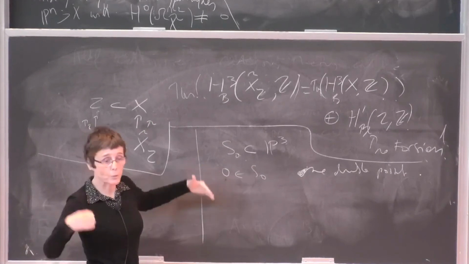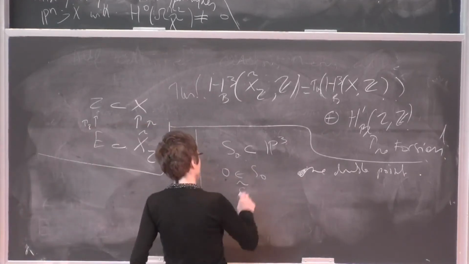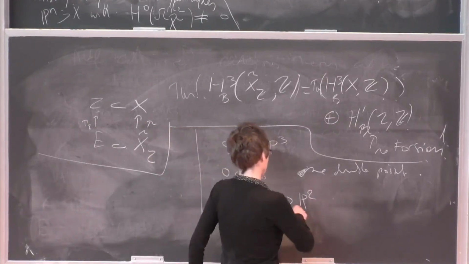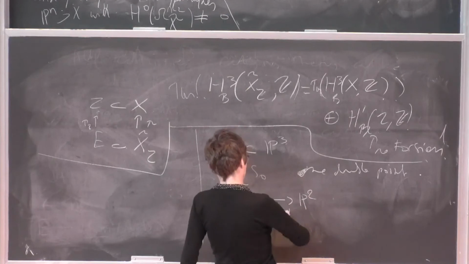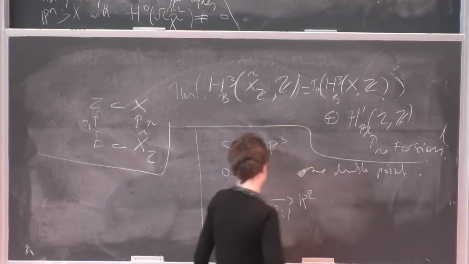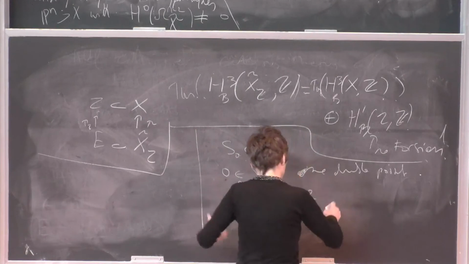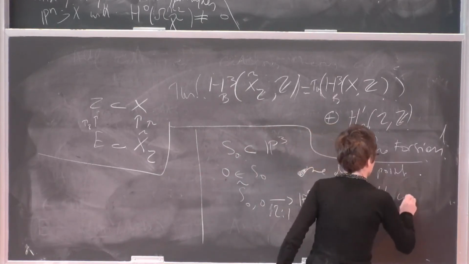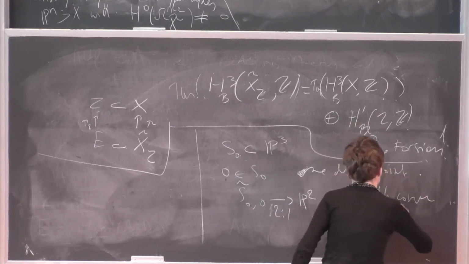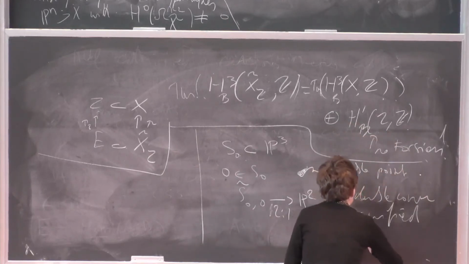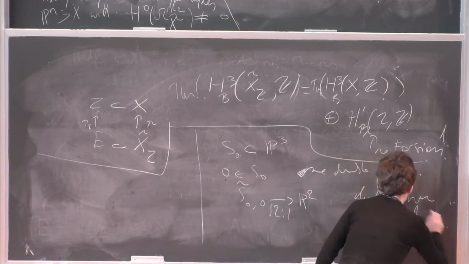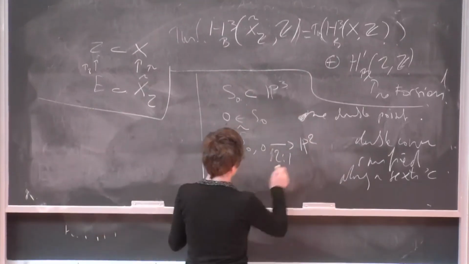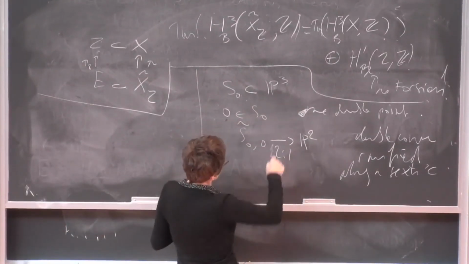And then it becomes a double cover. So you blow up your surface at this point, and it becomes a double cover, so necessarily ramified along a sextic. And the condition on the position of the nodes is as follows.